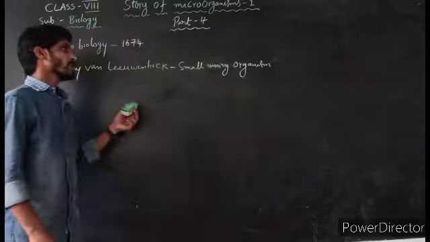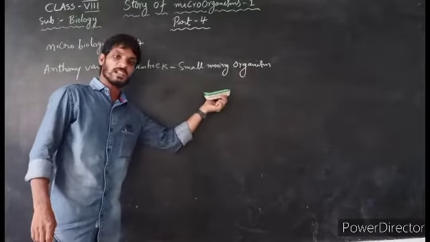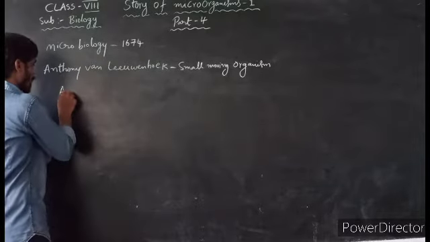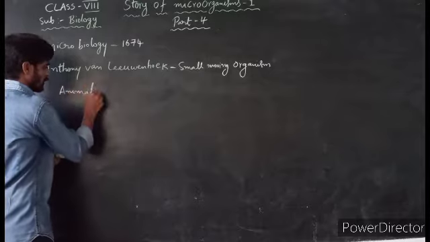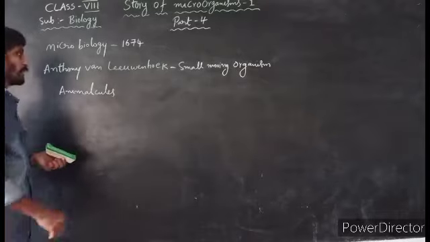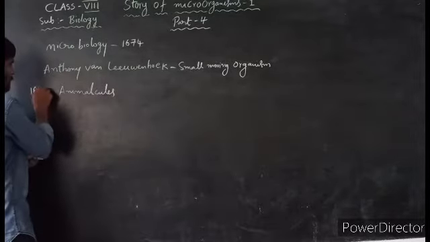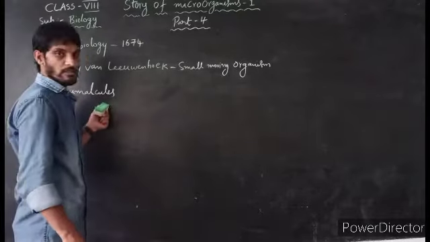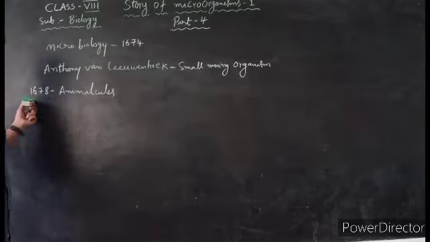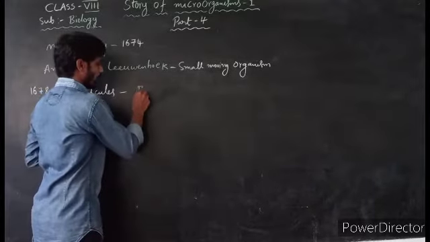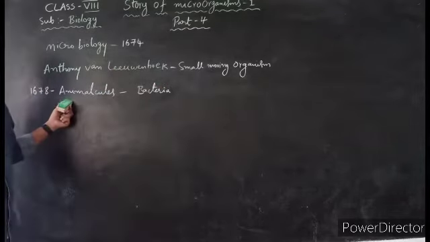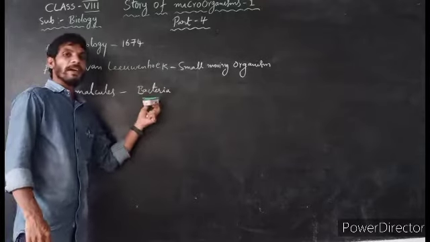He is the first person who observed small moving organisms under the microscope, and what did he name them? He named them animalcules. In 1678, he named the small moving objects animalcules. Later, the name animalcules was changed to bacteria.